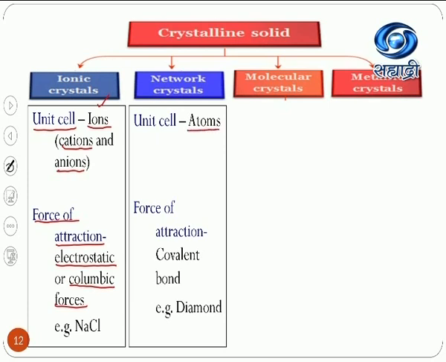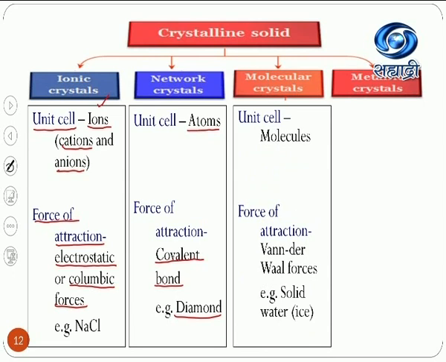Network crystals or covalent crystals are made up of neutral atoms, and the force of attraction between these neutral atoms is a simple covalent bond. Examples of this are diamond and graphite, where two carbon atoms coaxially overlap with each other to form a strong sigma covalent bond, called a covalent solid. So we can define covalent solids as solids made up of atoms as the unit cell, while covalent bond is the force of attraction between them. Examples: diamond, graphite, fullerene, carbon nanotube, etc.